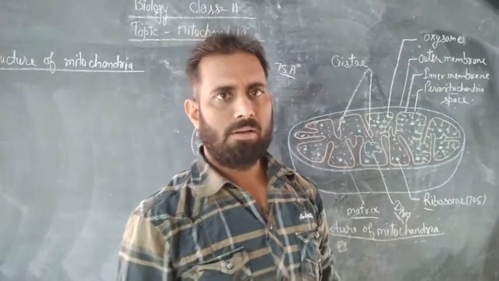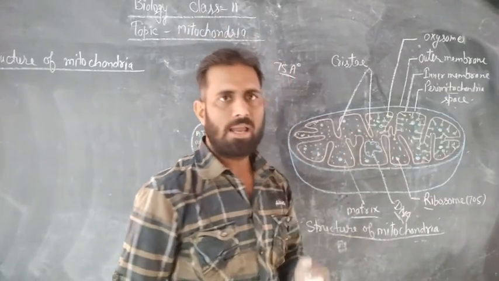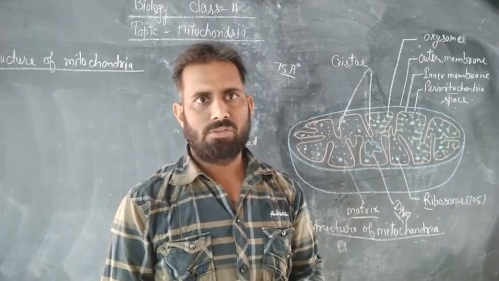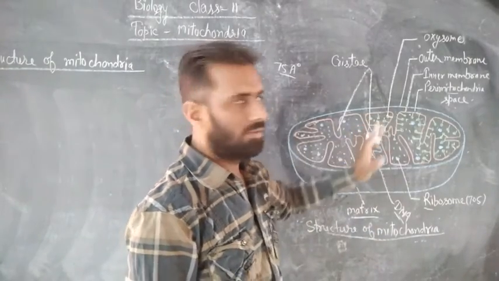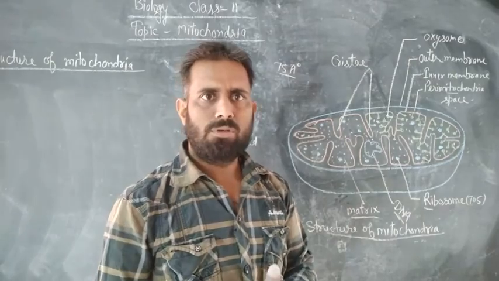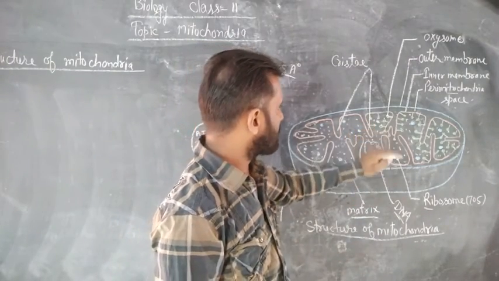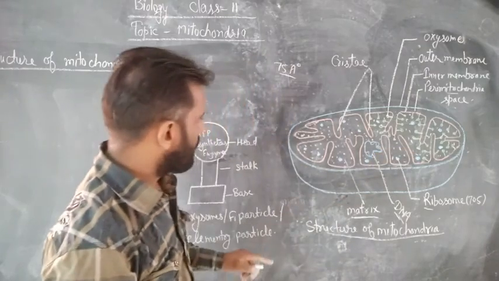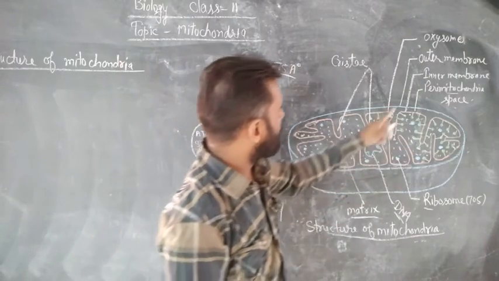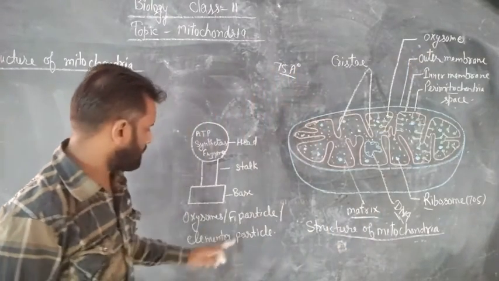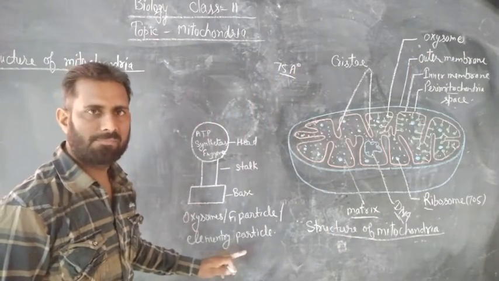The inner membrane of mitochondria has some tennis racket-like structures attached to it at 100 angstrom from each other. These are called oxysomes or F1 particles, or elementary particles.